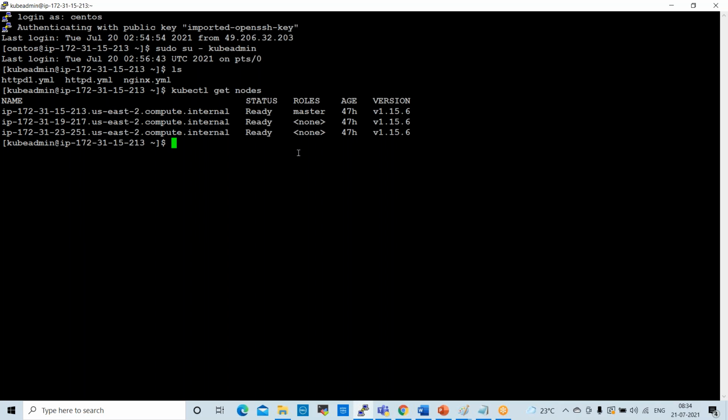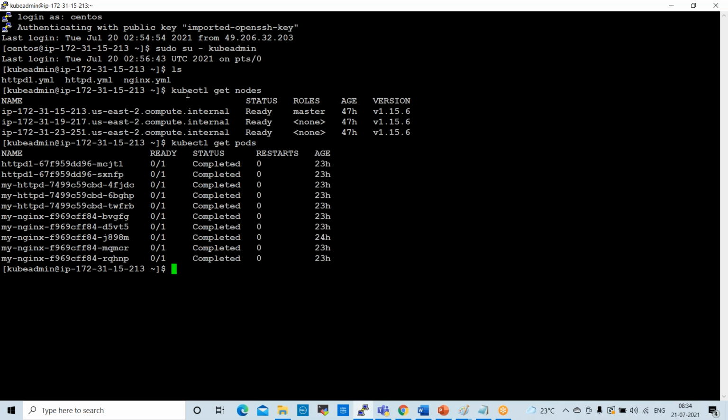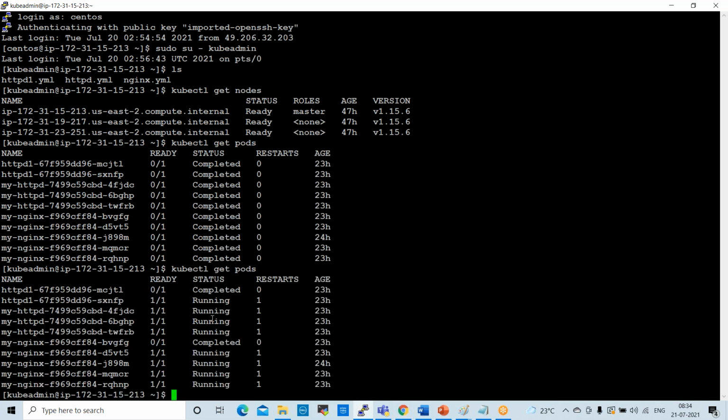Next one is kubectl get pods. So these are the pods. These are in completed state, not started, because we just started these node servers. It will take a few minutes to start, and the status will change to running. If you refresh this, see here, now it has started running. It will take some time to move to running state.